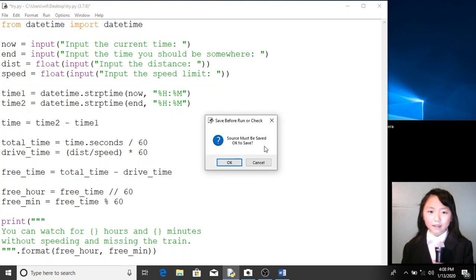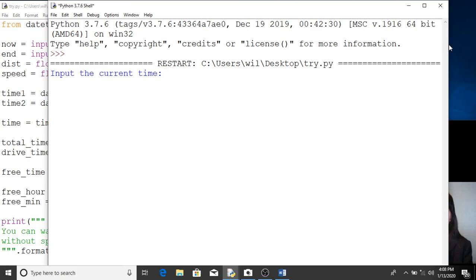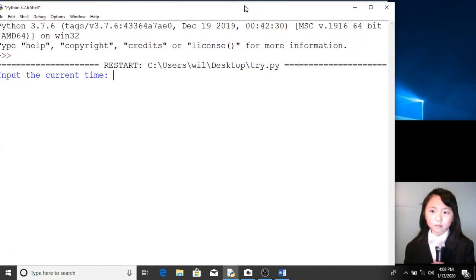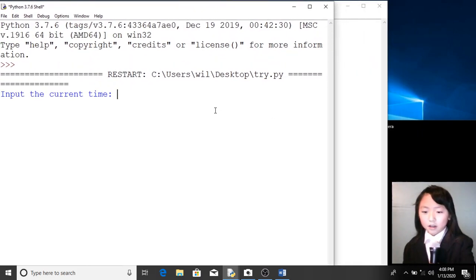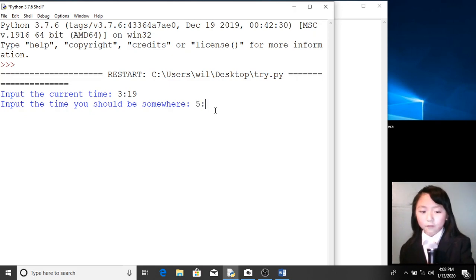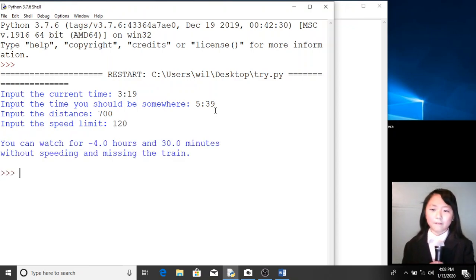Let's run it again, and this time I'll put something random. Input the current time. I'll say the current time is 3:19, and I want to be somewhere at 5:39. The distance is 700 kilometers, and the speed limit is 120 kilometers per hour.